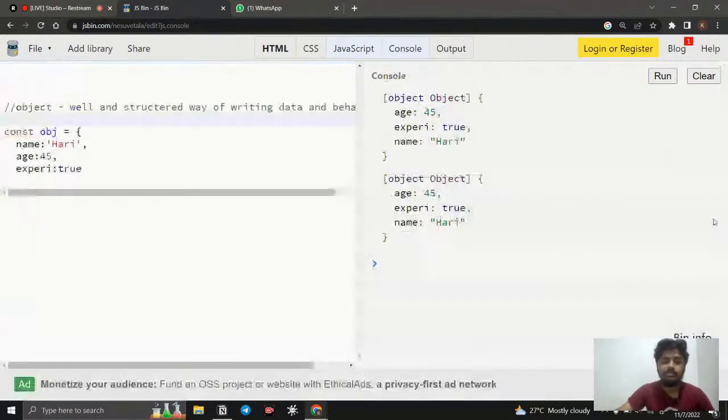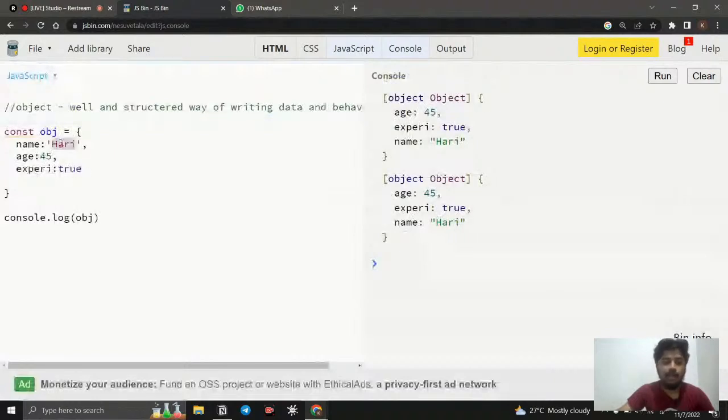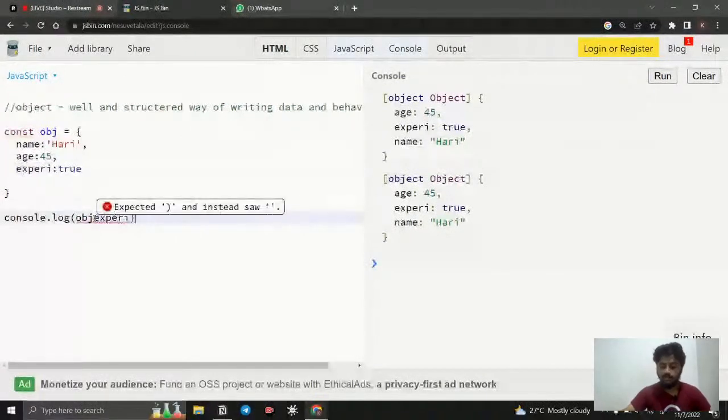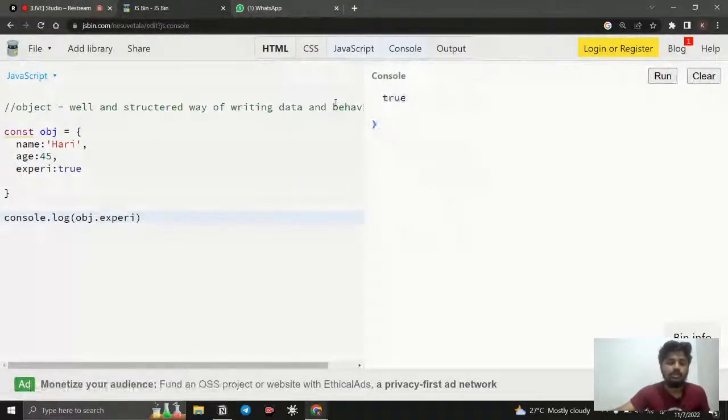So what does that mean? If I want this value, we can access it like this. First you need to call which object. So obj is my object variable, and next you need to put this dot to access something inside an object. After using that, you can select the key that you need to access. For example, I need to access exp, so I just simply say object.exp, and you need to console log it. Once I have done it, I clear and run it, and we will get it. If I want the name, we just do the same thing, object.name.